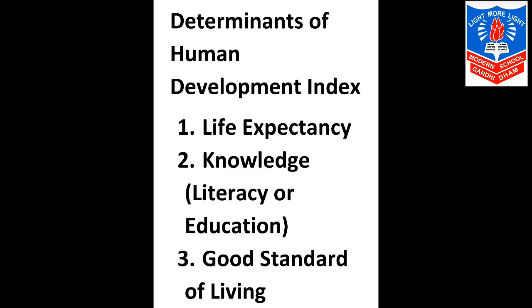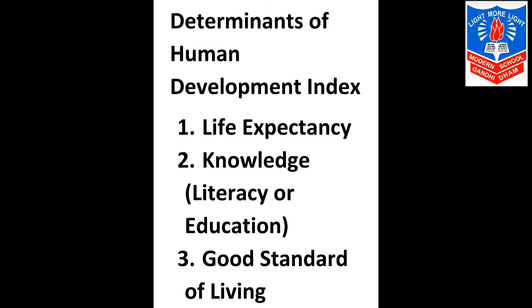Now we move on to determinants of Human Development Index. Over here also there are 3 determinants of HDI. Instead of absolute values, it means instead of complete values, average of all 3 values are prepared over here.